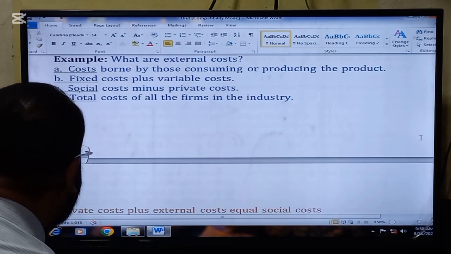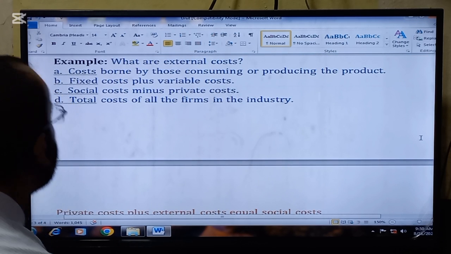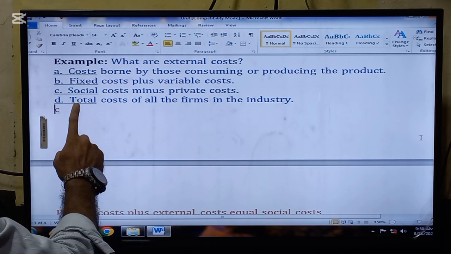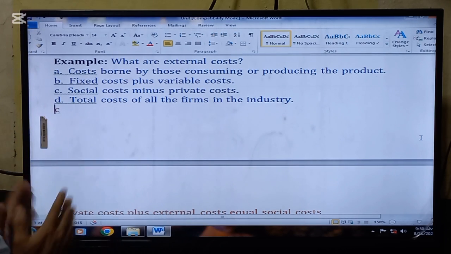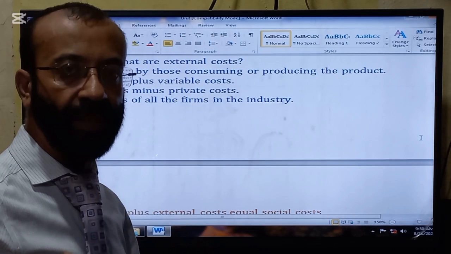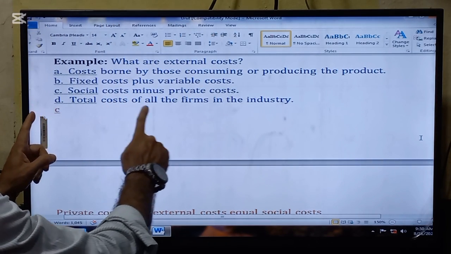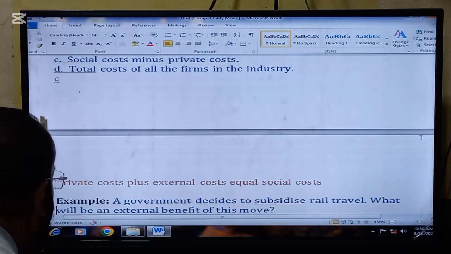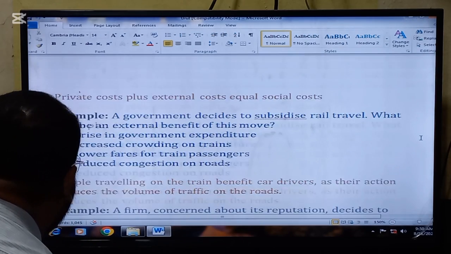And another question is here. What are the external costs? The answer is C part. External costs are the social cost minus private cost, because social cost is the sum of private cost plus external cost. So social cost minus private cost equals external cost. Look now, private cost plus external cost equals social cost.